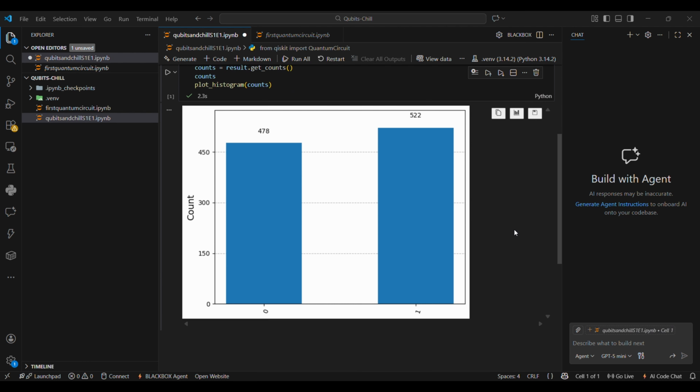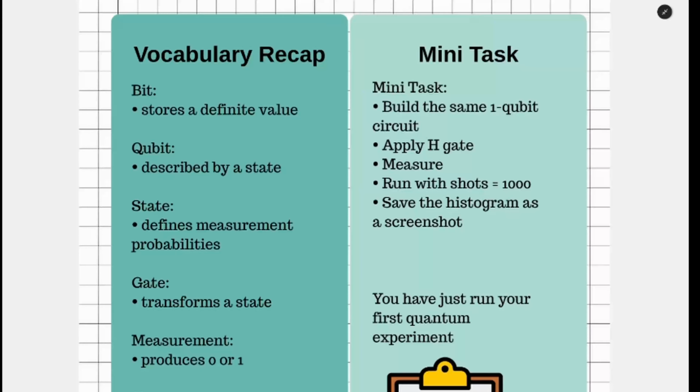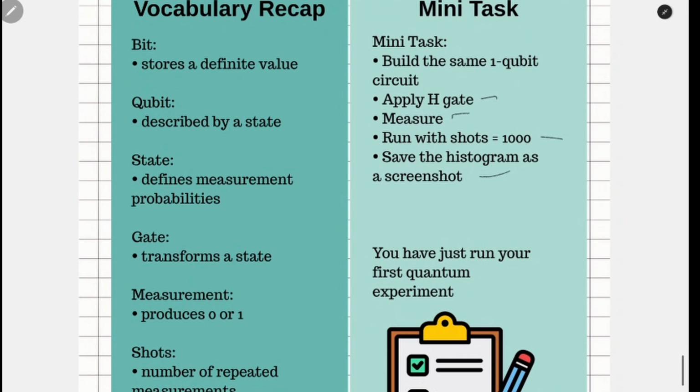As expected, we see roughly 50% zeros and 50% ones. The exact numbers are not perfectly equal because we use a finite number of shots. If we increase the number of shots, the histogram becomes smoother and closer to the expected distribution. At the end of the course, I give you a mini task. Build the same one-qubit circuit, apply a Hadamard gate, measure, then run with 1000 shots, and save the histogram as a screenshot. Then you have just run your first quantum experiment.